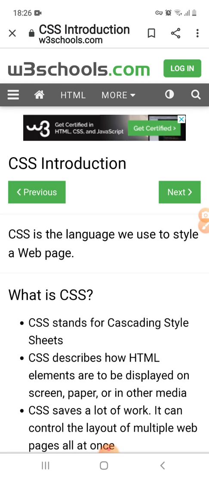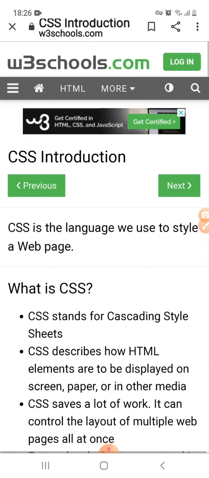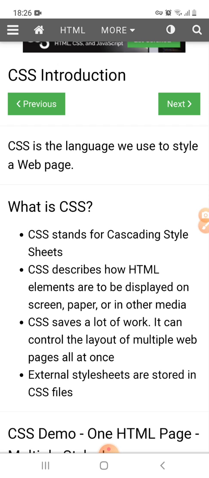So what is CSS? CSS is the language which is abbreviated as Cascading Style Sheet, which is used to style the web page. CSS describes how HTML elements are to be displayed on the screen or in other media. CSS saves a lot of work. It can control the layout of multiple web pages all at once.